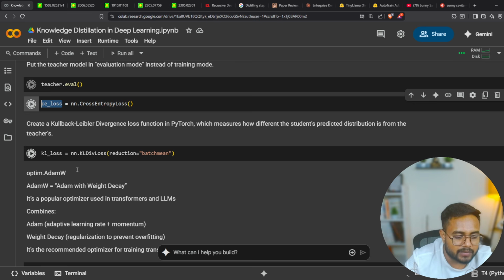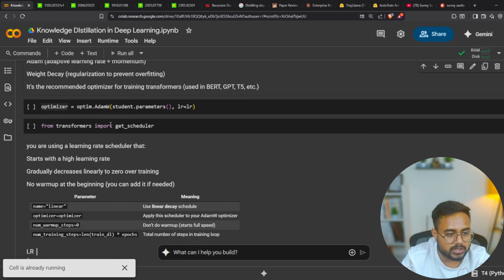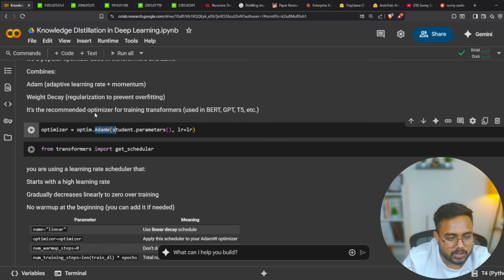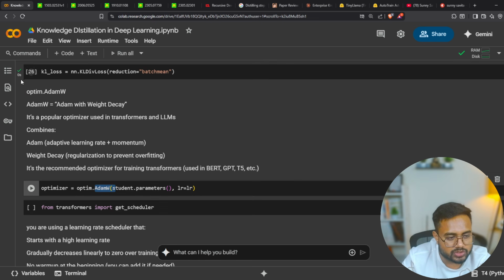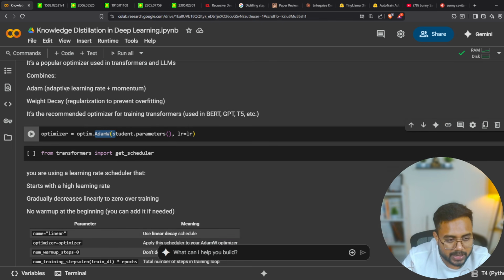Now we have the optimizer also. So here you will see the optimizer. We are going to use this AdamW optimizer. Now what is the meaning of the W over here? I have written an explanation over here. So optim dot AdamW means weight decay. It's a popular optimizer used in transformer based models like LLMs. It combines Adam's adaptive learning rate plus momentum, as well as weight decay, okay, regularization to prevent overfitting.